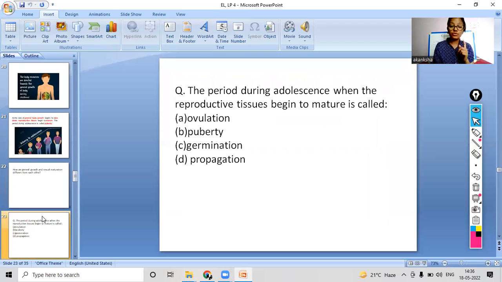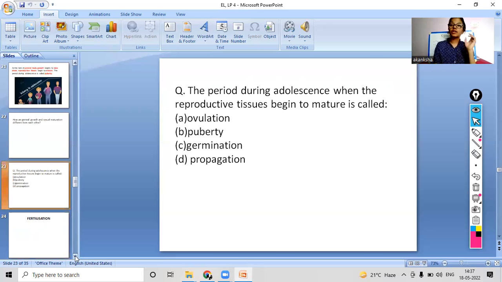Moving on to our next question. The period during adolescence when the reproductive tissues begin to mature is called what? For this question also, you have to write your answers in the chat box, right? If you are facing any problem, you can write the problem in the chat box and I will clear it in the next class.